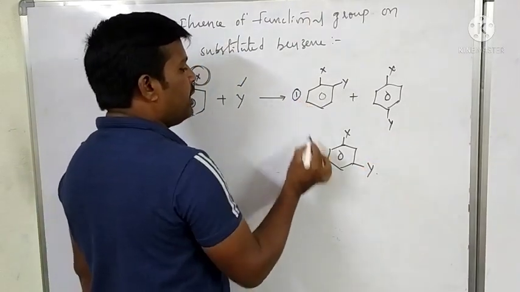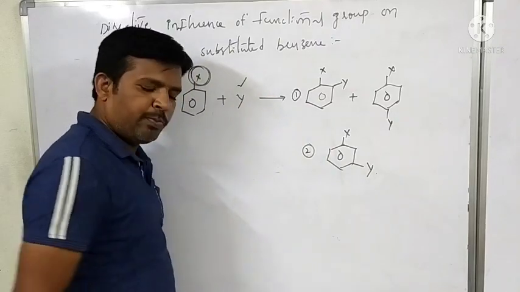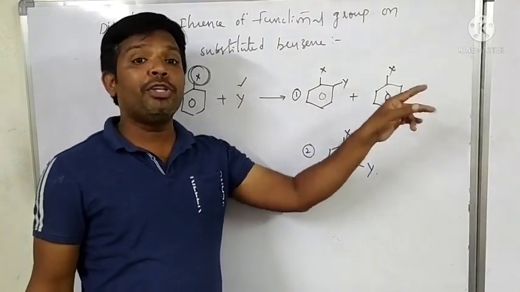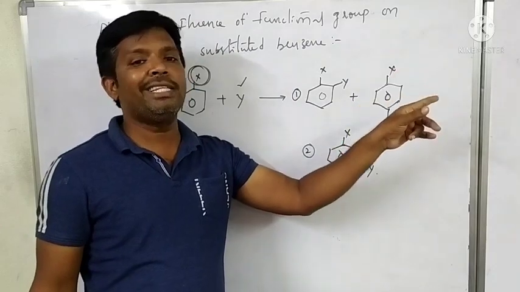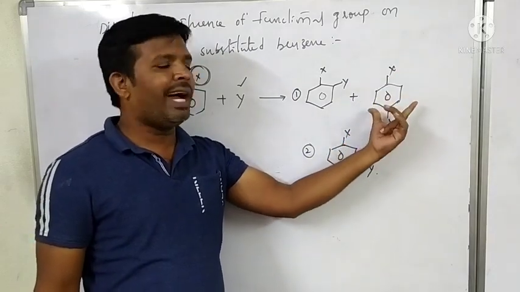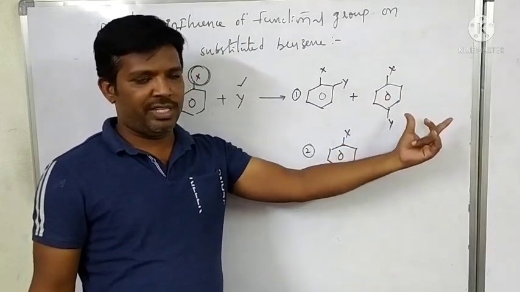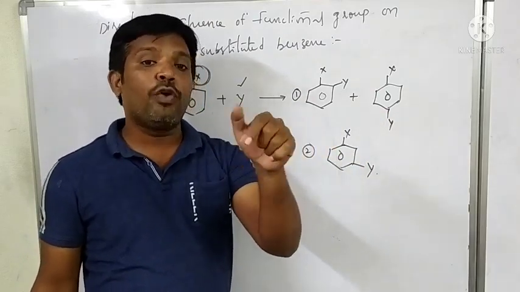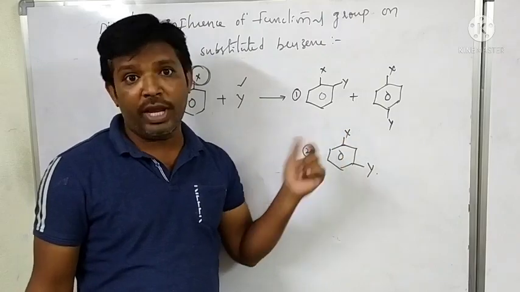This is the first possibility, this is the second possibility. What are the conditions to form the ortho and para positions, and what are the favorable conditions to form the meta disubstituted product?